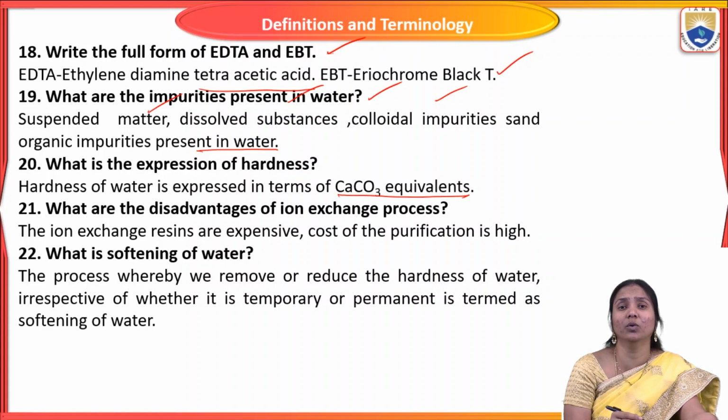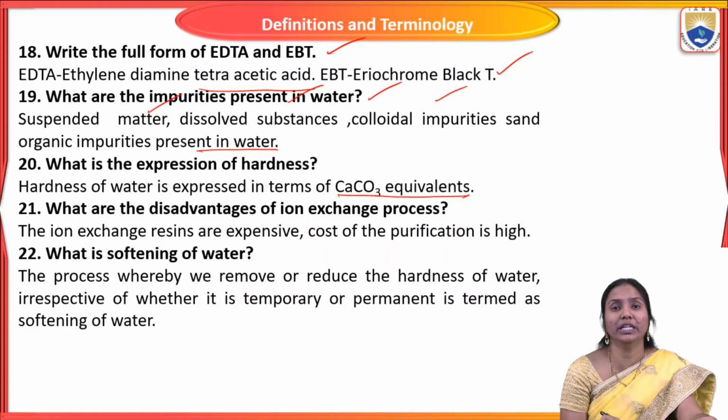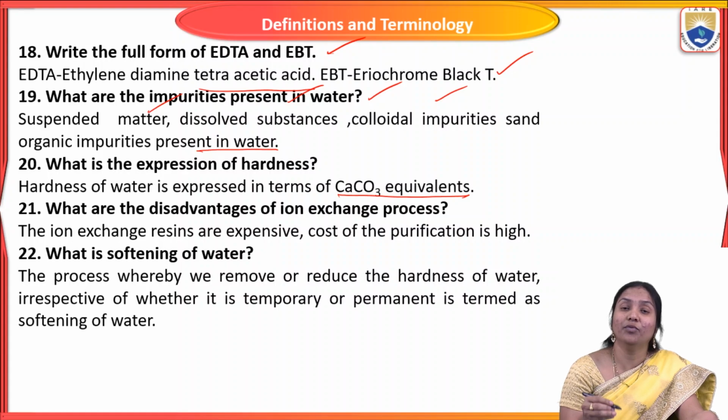Why do we convert only to calcium carbonate equivalent? Because many different types of hardness causing ions are present in water. How much of all these ions is present in that water can be calculated when we convert to calcium carbonate equivalent. That makes the calculation very easy.